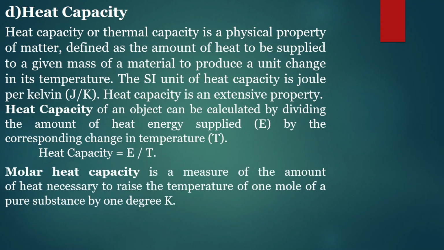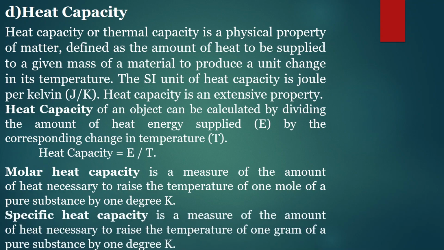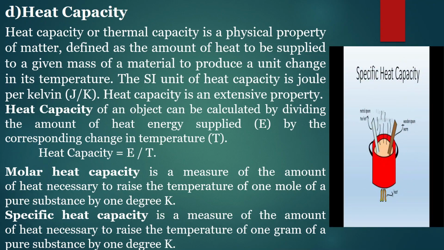Molar heat capacity means what? Molar heat capacity is the measure of the amount of heat necessary to raise the temperature of 1 mole of pure substance by 1 degree Kelvin, whereas specific heat capacity is a measure of the amount of heat necessary to raise the temperature of 1 gram of pure substance by 1 degree Kelvin. Means molar heat is the heat necessary to raise the temperature of 1 mole, whereas specific heat means raising the temperature of 1 gram.